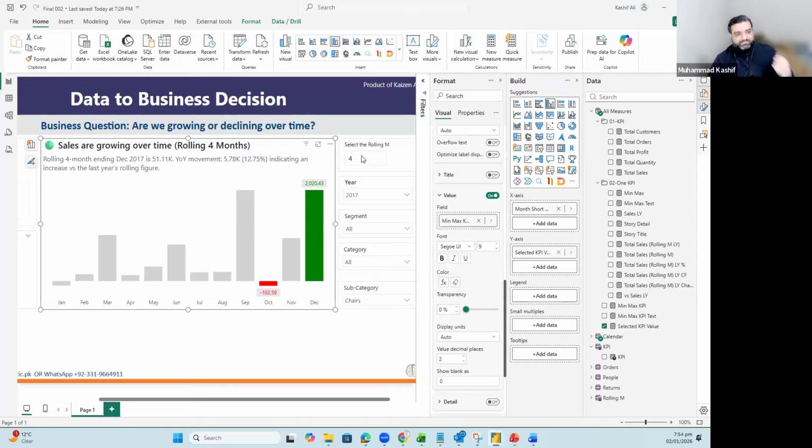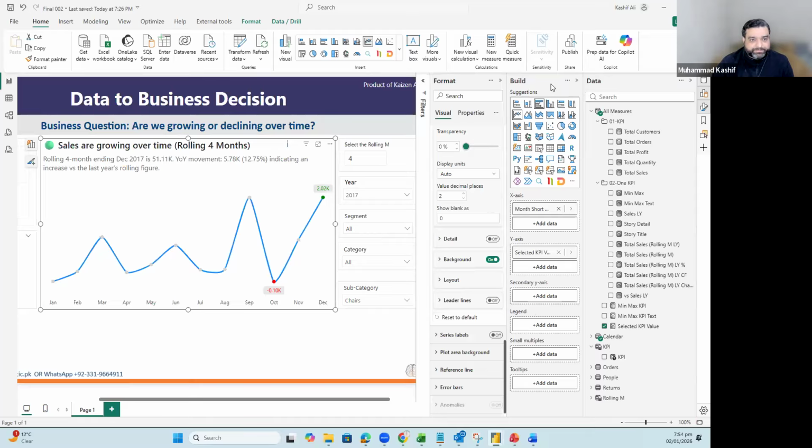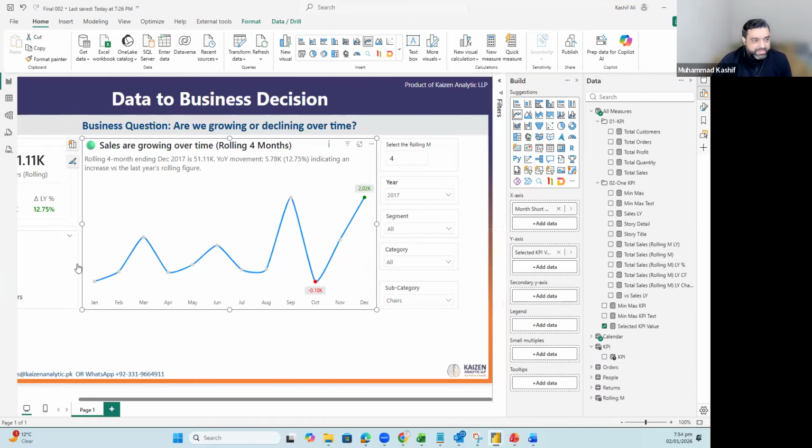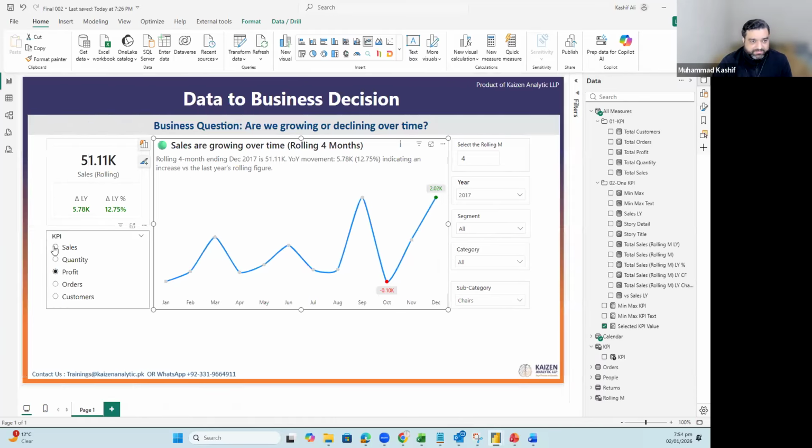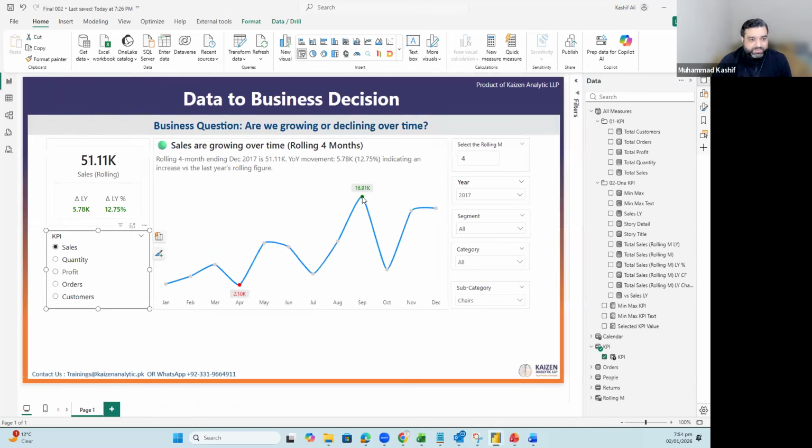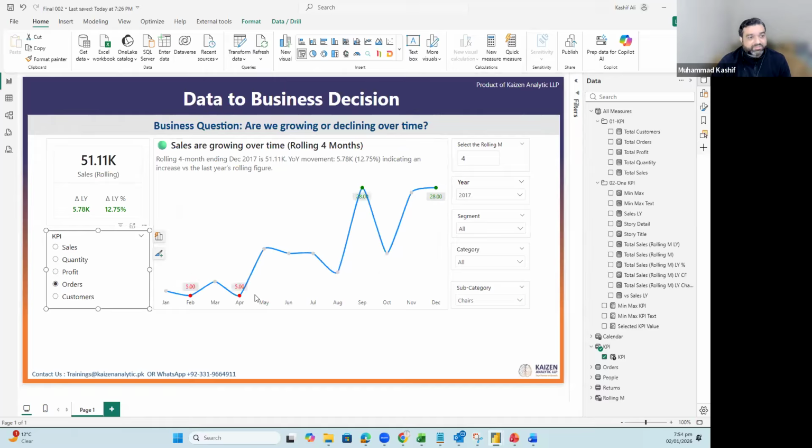So I can go to the color coding, and now for the type, if I go for sales, it is showing the minimum and maximum value of sales. For quantities, for profit, for order. Okay, so there are two minimum and two maximum. So it is showing two minimum, two maximum, exactly the same. There are two minimums showing two minimum and one maximum, so it's showing one maximum. Okay, so this part is fixed.